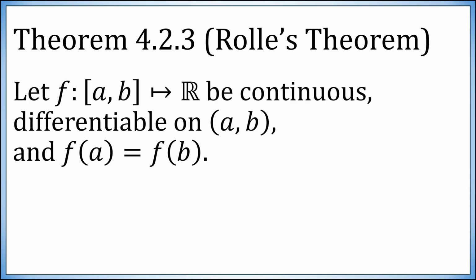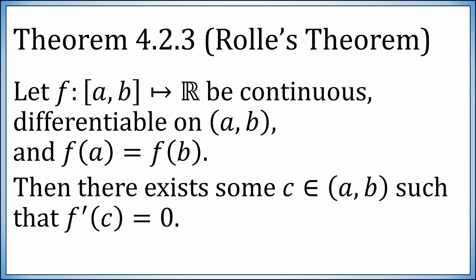Here it is formally stated. Suppose f has domain the interval from a to b, including its endpoints. Assume it's continuous, differentiable on the open interval from a to b, and its values at the left and right endpoints are equal. Then there is some point in the open interval from a to b where the derivative is 0.